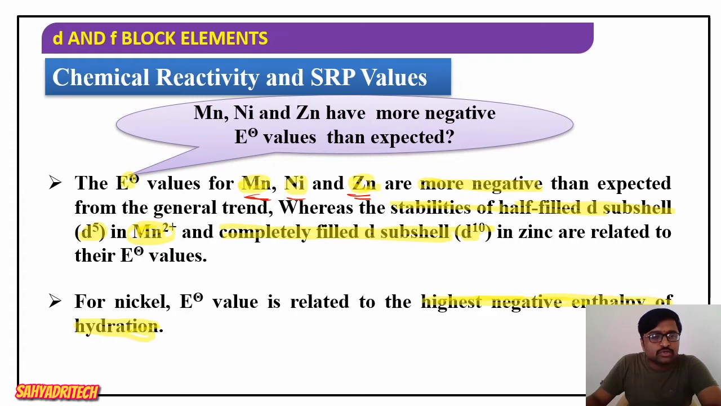Because of this, it is going to show a more negative value of E naught. So what is the question we get here? Manganese, nickel and zinc have more negative E naught values than expected. Give reason. In the case of manganese and zinc, it is associated with the extra stability, that is the d5 and d10 configuration. In the case of nickel, why are we getting a more negative E naught value? It is because nickel 2 plus is going to show the highest negative enthalpy of hydration. Therefore, it is going to have more negative E naught values than expected.